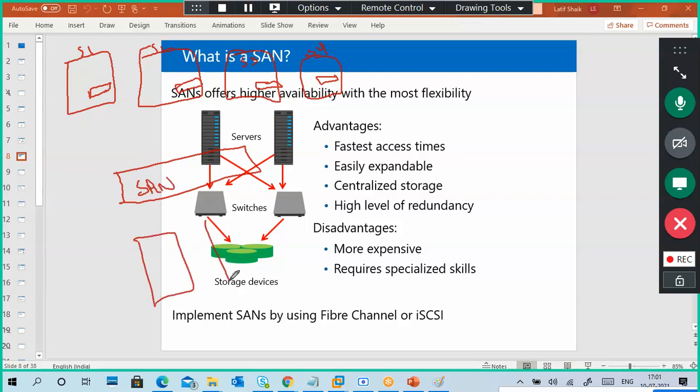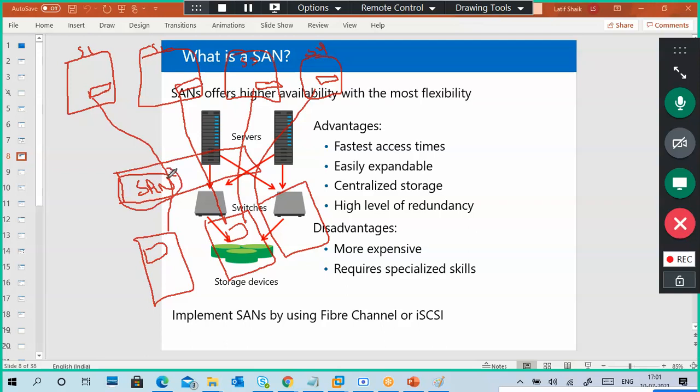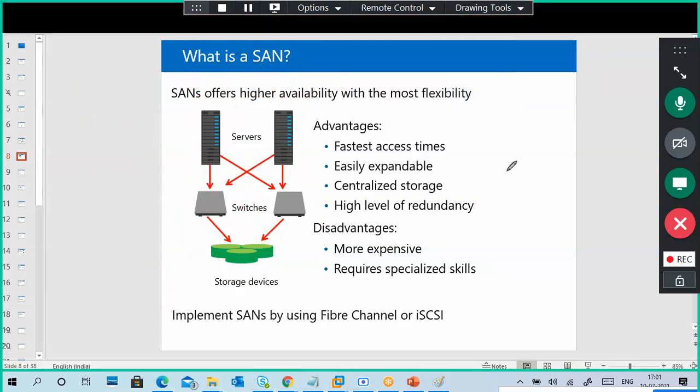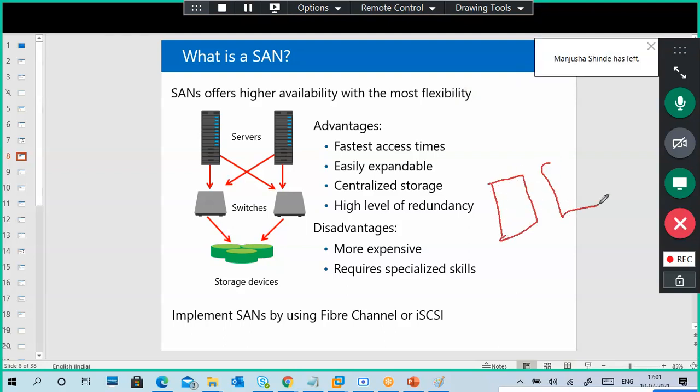and there are storage devices, which means hard disks, here. These all store the data in this central storage using the SAN controller. Listen carefully once.